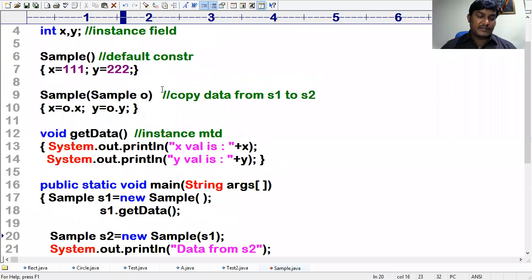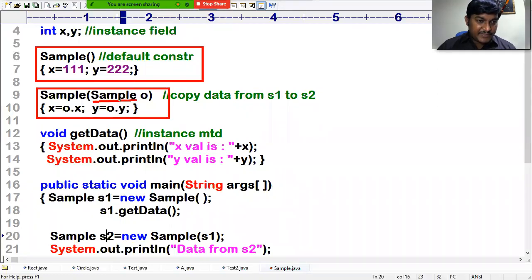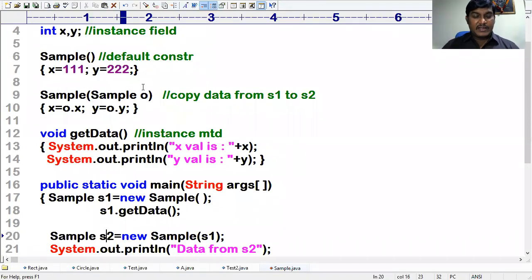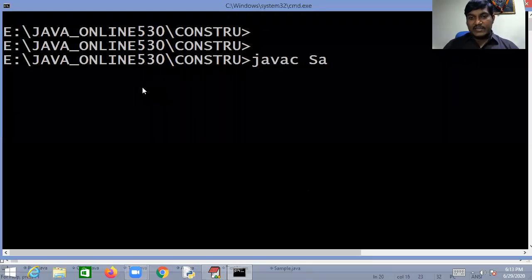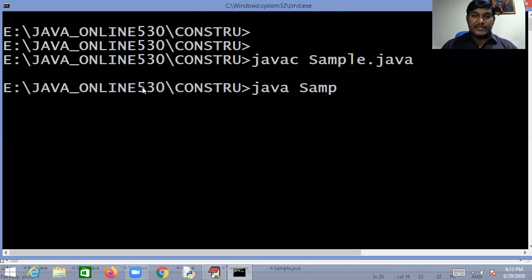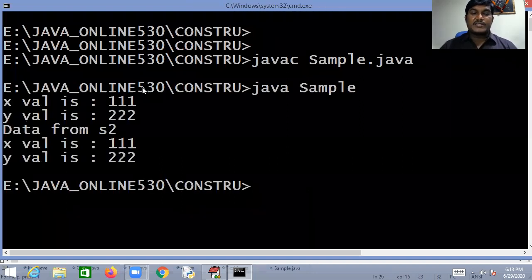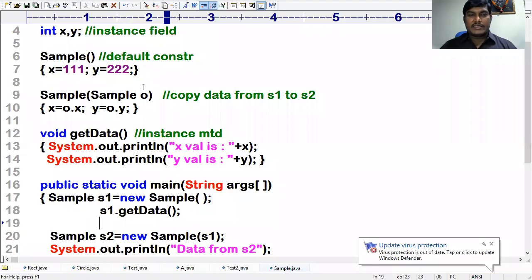Please observe this. Here is a constructor without parameter. Here is a constructor with a parameter of what type? Sample type. Sample is a class, and class means reference. Now you can observe this. Does it really happen? javac Sample.java. Then you can observe that the data of S1 is copied into S2.